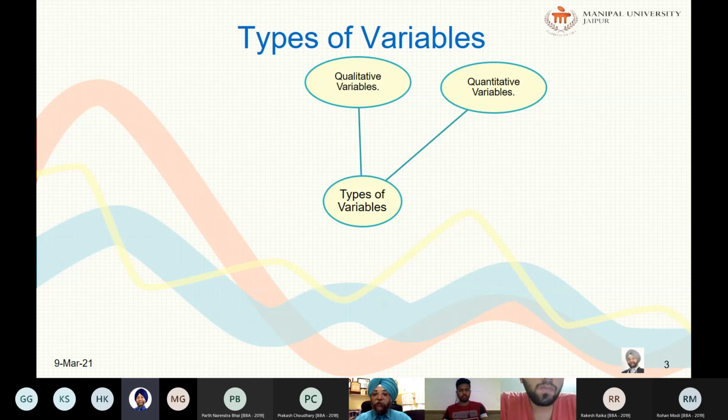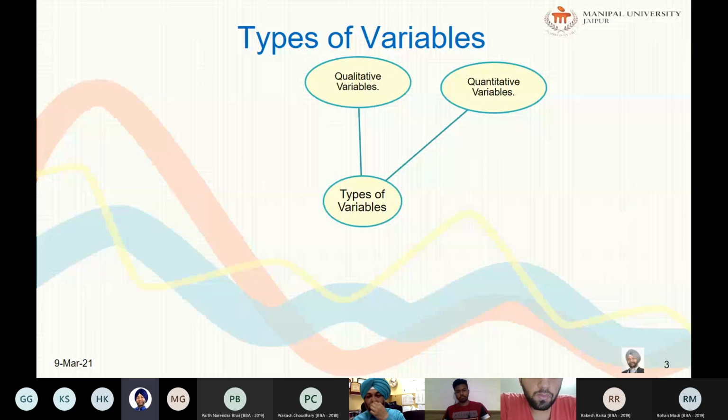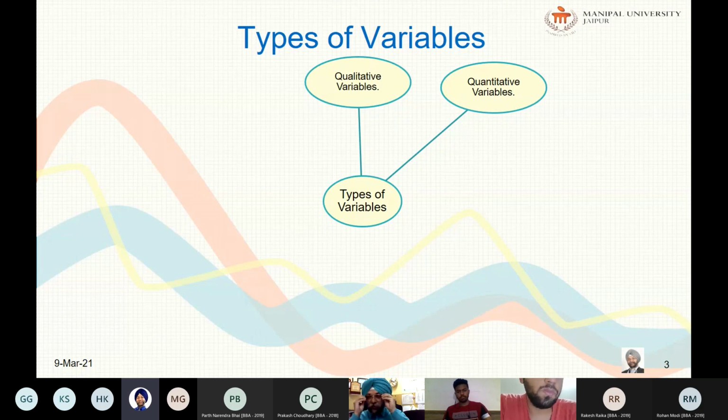So age can take on different values, because a person can be 20 years, 35 years, 1 year also, and so on. Likewise, family size is a quantitative variable, because the family might be comprised of 1, 2, 3 members, or 4 members, or 6 members, whatever. Each of the properties or characteristics referred to above varies from one individual to another. Note that these variables are expressed in numbers, which we call numerical values.